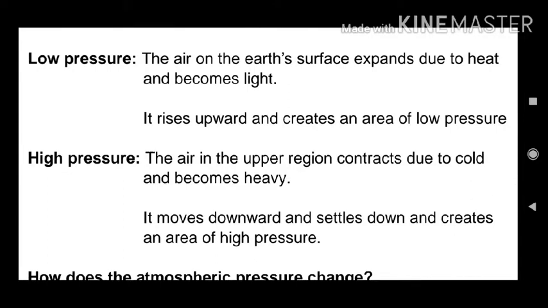Next one is high pressure. The air in the upper region contracts due to cold and becomes heavy. So it moves downward and settles down and creates an area of high pressure.